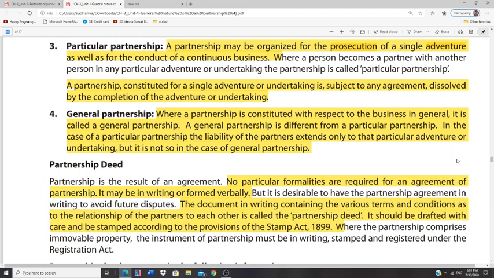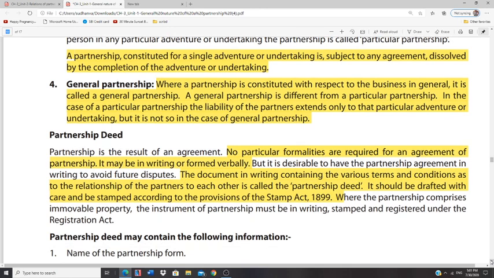But mind you, even verbally it is recognized. But still, to be on a safer side, it is always written. In case the partnership firm also consists of immovable property, then this instrument of partnership must be in writing, stamped and registered under Registration Act. In case as a partnership business they are also having certain property like office building or furniture and so on, even that should be in writing.